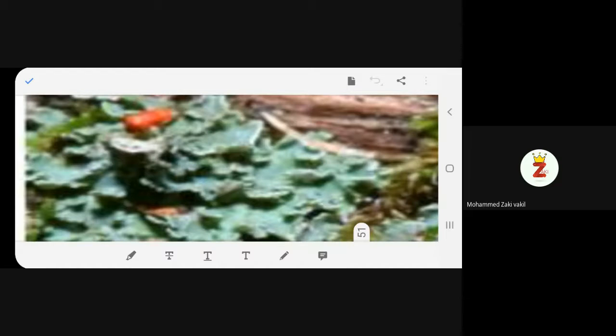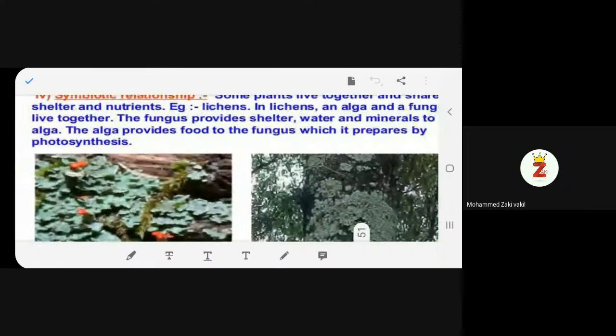It has got the mesh of fungi as well. Fungi is at the bottom and algae is at the top. So algae is supplying food to the fungi and fungi is spreading on the substratum. It is making the algae stick to the substratum, to the tree trunk. You understand?